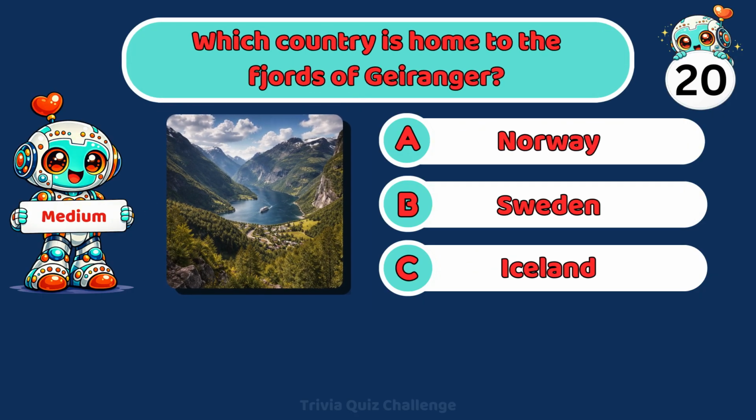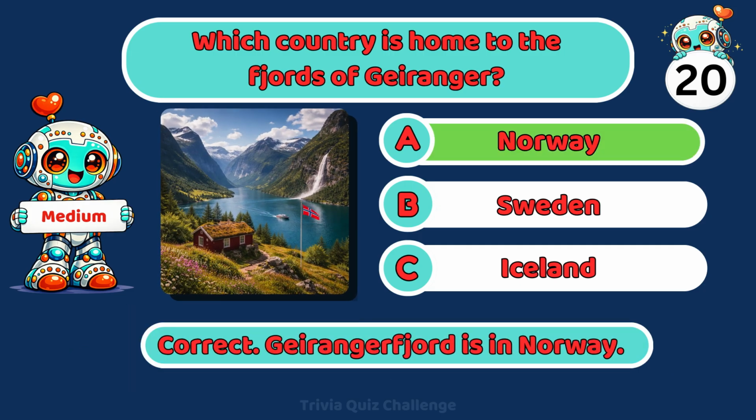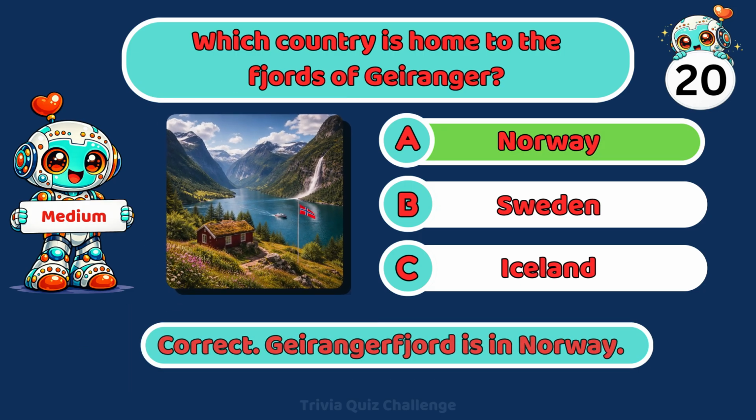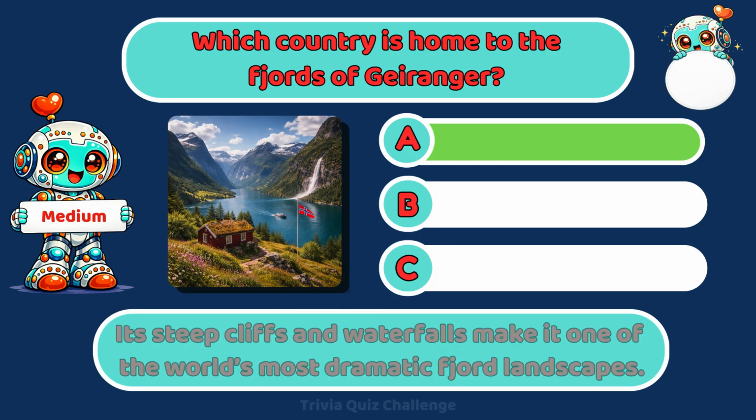Which country is home to the fjords of Geiranger? A. Norway. B. Sweden. C. Iceland. Correct. Geiranger Fjord is in Norway. Its steep cliffs and waterfalls make it one of the world's most dramatic fjord landscapes.